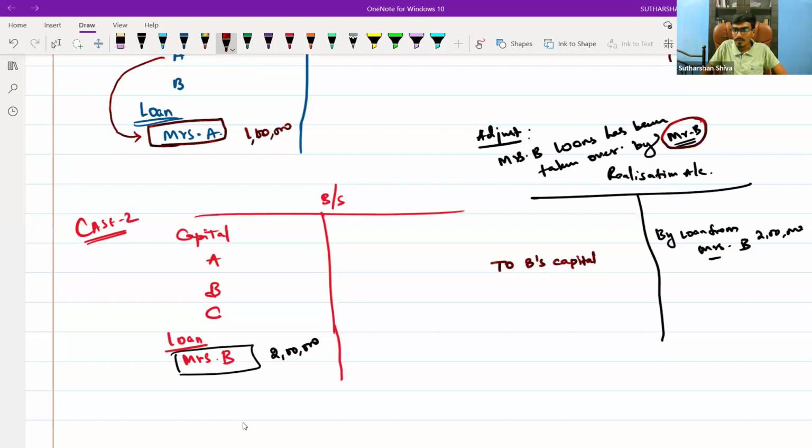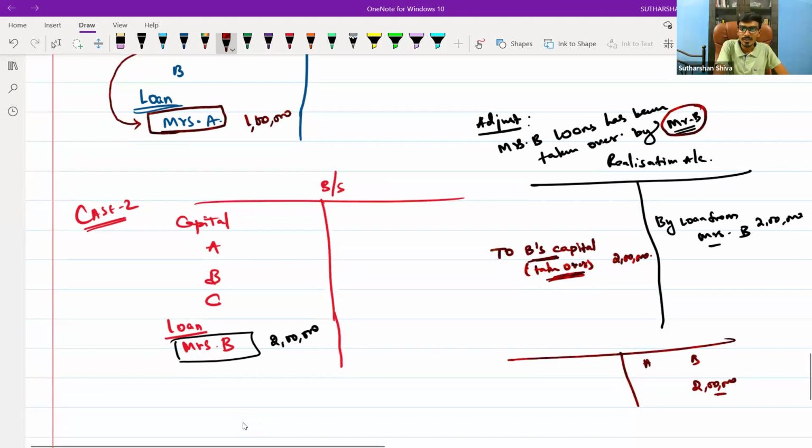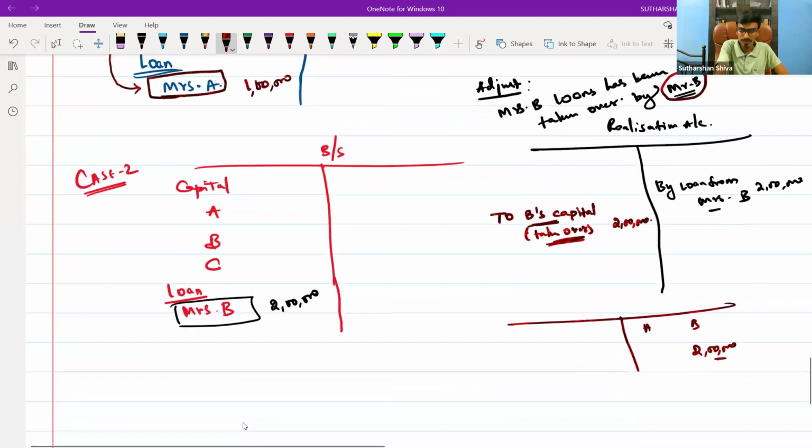Immediately open the capital account of B and write 2 lakh here, since it has been taken from B's capital. Okay, this is your case 2.